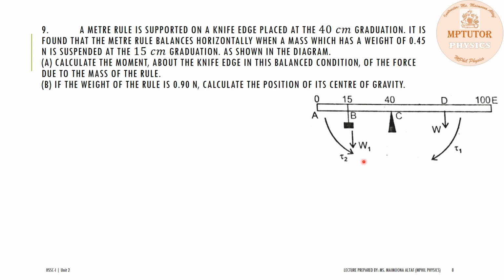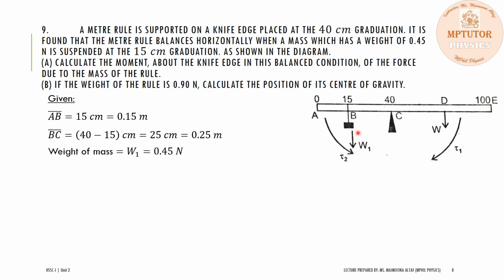So dear students, the first step is to write down the data given in the question. The distance between A and B is given, that is 15 centimeter, or it equals 0.15 meter. Position C is given, which is at 40 centimeter, and we can find out the distance between the mass and the place where the knife edge is placed, which equals BC. 40 centimeter minus 15 centimeter equals 25 centimeter or 0.25 meter.